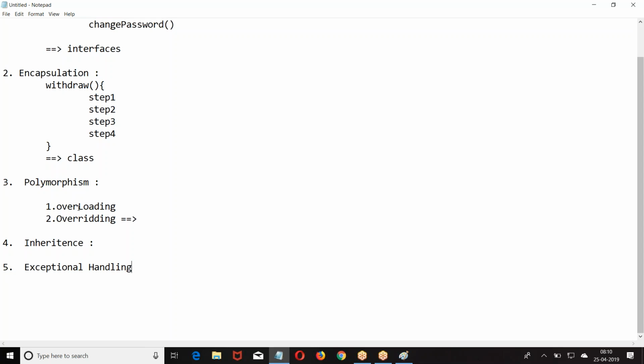Exception, error. Both are occurring at what time? Runtime, while running the program. Before running the program, if you have any problem, I can resolve it. Before I start from my house, if you tell me that we want this, I may convince you and stop there itself. But this problem occurred after getting into the shopping mall. This is runtime.